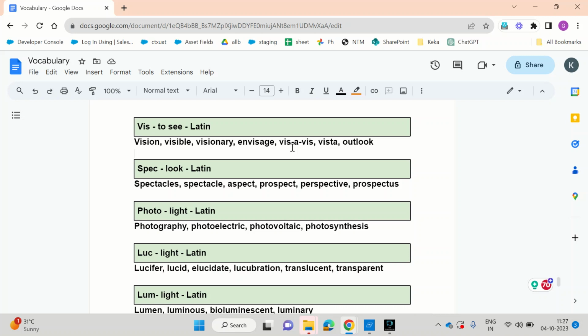Right? Let's get into another set of words which are related to vision, seeing. Spec. What do you do with spec? What is spec? Spec is again looking. What are spectacles? Spectacles are the glasses that you use for looking clearly. You can look thoroughly. Those are spectacles. What is spectacle? Spectacle is a remarkable sight. It's an astonishing sight.